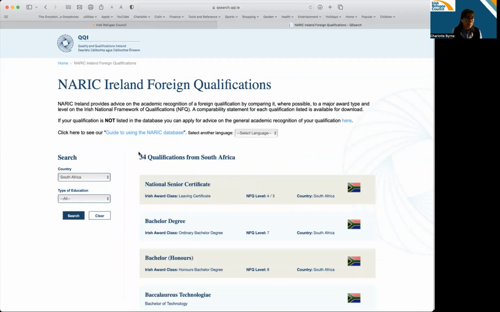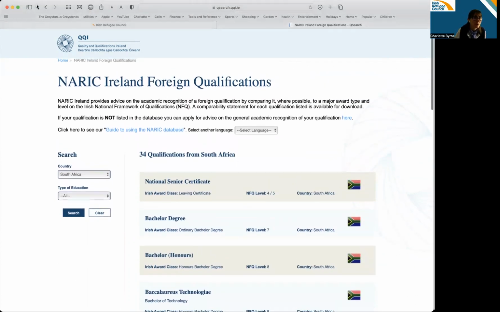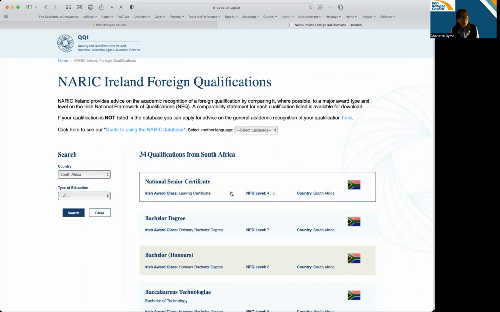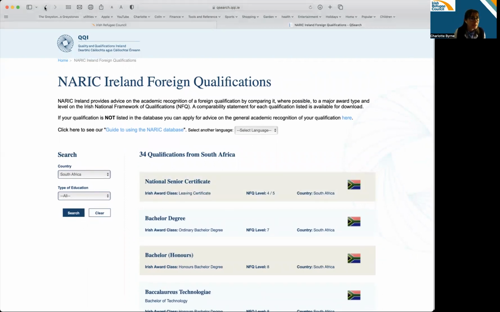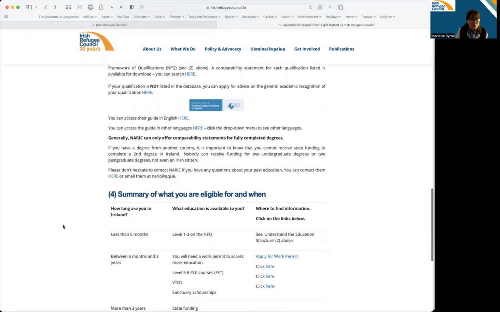And so you see there, it immediately gives 34 different qualifications for South Africa. So you can find your own country. And when you click into any one of those, it will give you more details about that qualification. And it will also give you a statement. It's called a comparability statement. So that basically allows you to show that to a university in Ireland to say, look, I've done this degree in my own country, and this is how it compares to education in Ireland. Or you could use that if you were looking for a job as well. So that's how to have your previous degree recognised.